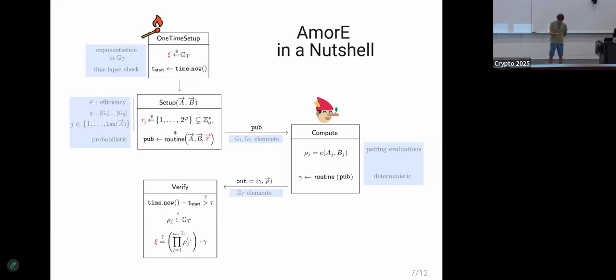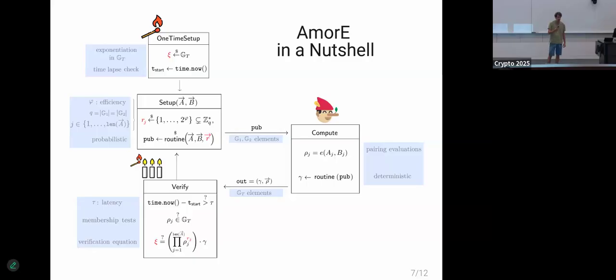So besides that, the client also verifies that the time has not exceeded a certain threshold. This is the latency parameter that we use. And notice how the adversary can only cheat from the moment it receives the public view to the moment it sends back the output. And therefore, if the adversary cannot cheat in that period of time, then it can't cheat afterwards, right? So that's why we have this notion of everlasting security. I'll talk a little bit more about it afterwards.